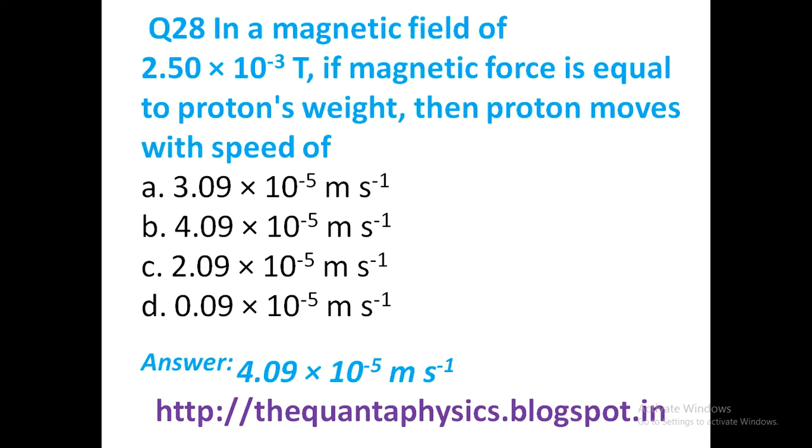In a magnetic field of 2.5 into 10 to the power minus 3 Tesla, if the magnetic force is equal to the proton's weight, then the proton moves with a speed of 4.09 into 10 to the power minus 5 meter per second. Here note that the force on a charged particle in a magnetic field is equal to q, the charge, times v cross B, where v is the velocity of the charged particle and B is the magnetic field. By this formula, force equal to q v cross B, you can determine the speed of the proton.